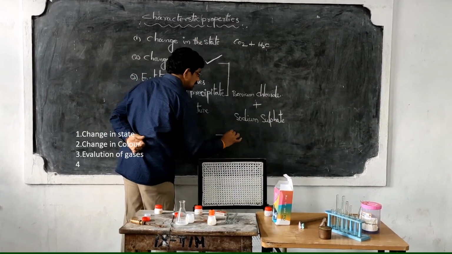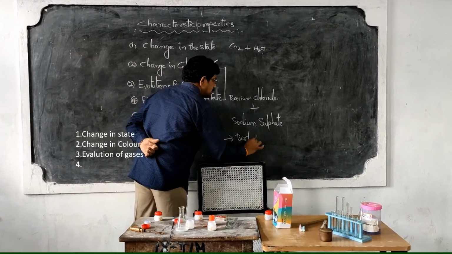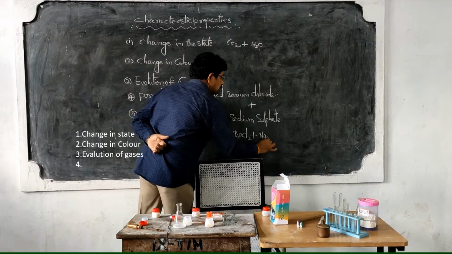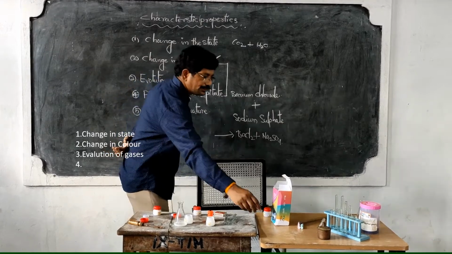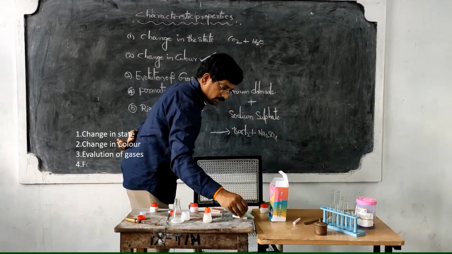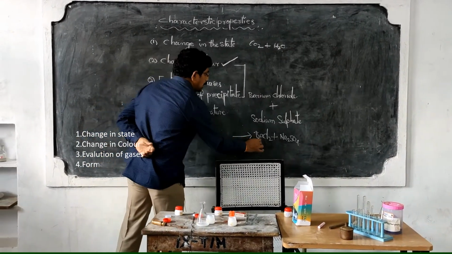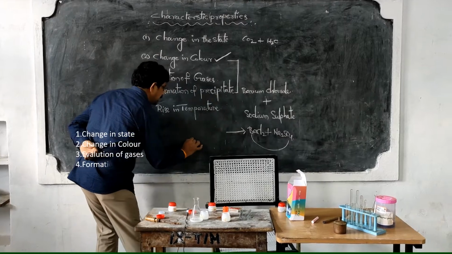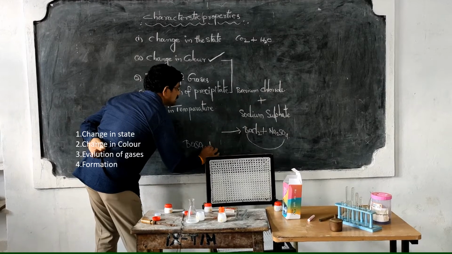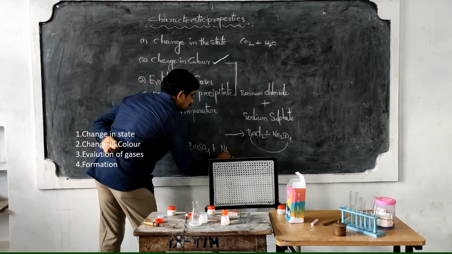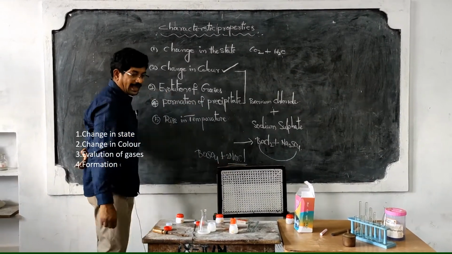Okay, so this is the reaction. Barium chloride, BaCl2, plus sodium sulfate, Na2SO4. Are you clear? Now, what are the products formed here? Barium sulfate plus sodium chloride, NaCl. This sodium chloride is in aqueous solution.